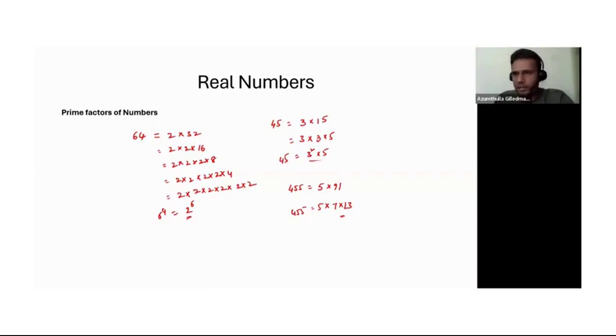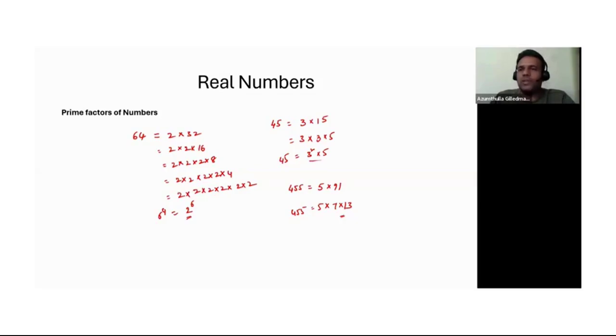That is called prime factors of a number. So hope you understand how to divide that number into prime factors. So what are the prime numbers? 2, 3, 5. The prime numbers are the numbers which are divisible by 1 or the number itself.